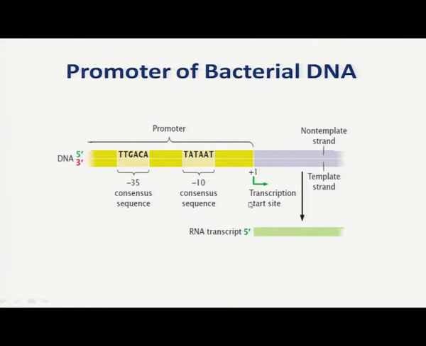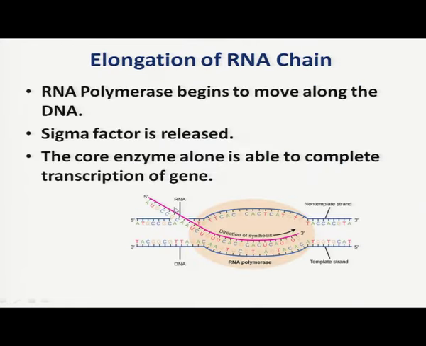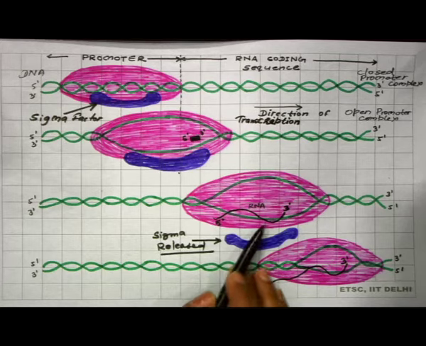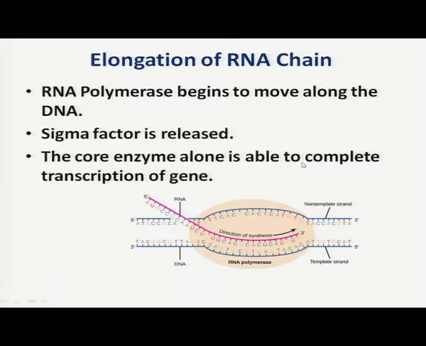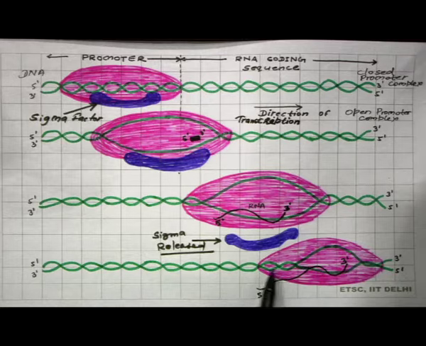So this is the organization of promoter in bacterial DNA. This I already told you. Elongation of RNA chain includes RNA polymerase beginning to move along the DNA. This RNA polymerase will move towards the RNA coding sequences, will read the DNA sequences and will add the RNA sequences. Sigma factor is released during elongation and the core enzyme alone is able to complete transcription of the gene, and this core enzyme without sigma factor will move ahead towards the RNA coding sequences and will synthesize the RNA in 5 prime to 3 prime direction.